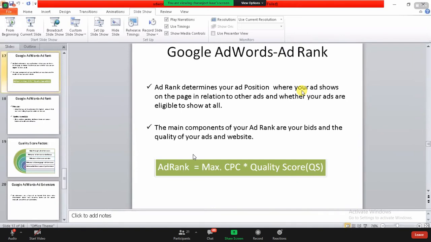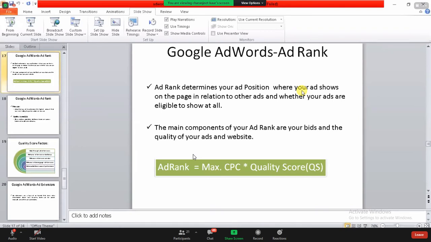Now ad rank says when you can expect your ad to be ranking on the Google search engine. Like we have some metrics and some factors that we need to follow in SEO, search engine optimization. Google has its own factors and things to be followed. Then only your website can rank higher.